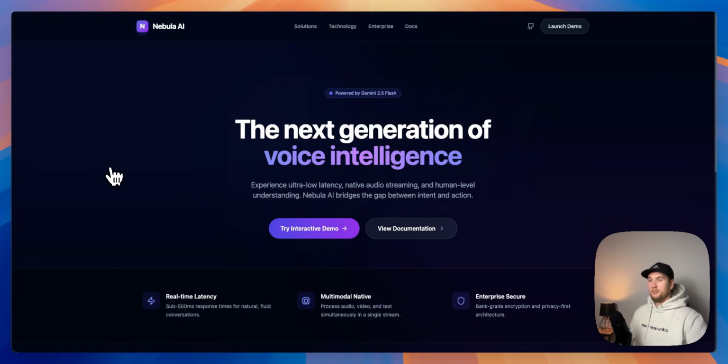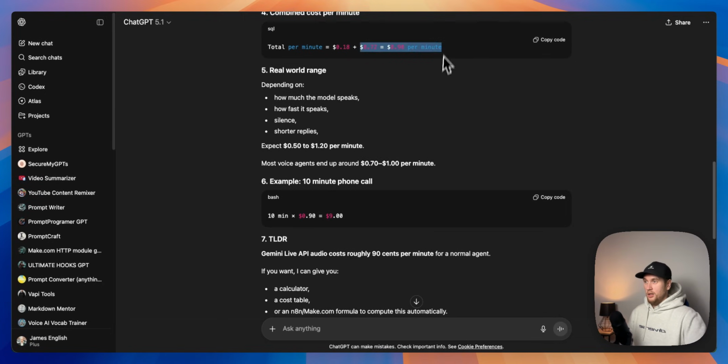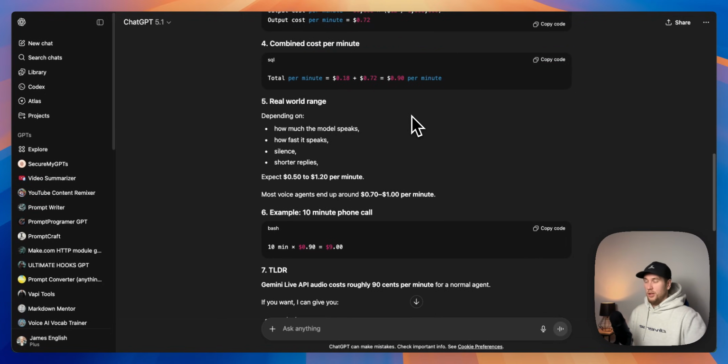Anyway, guys, there you go. So let's talk about the back end, if you want to get into it. What we're actually using is this Gemini Flash native audio setup, and I believe the cost is like $15 together per 1 million tokens. Now I did some quick ChatGPT math. This is what it calculated for me. I don't know whether that's true. It seems a lot less because I just checked my API usage and it definitely didn't spike, and I've been testing it for like 20 minutes straight.